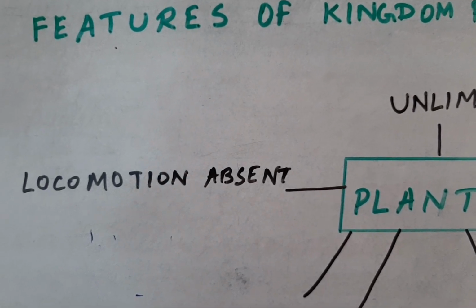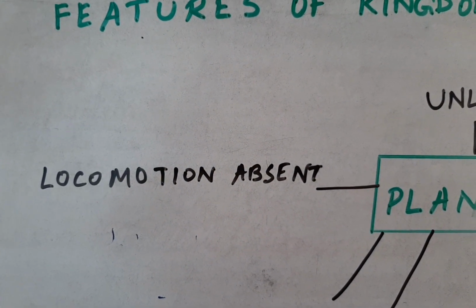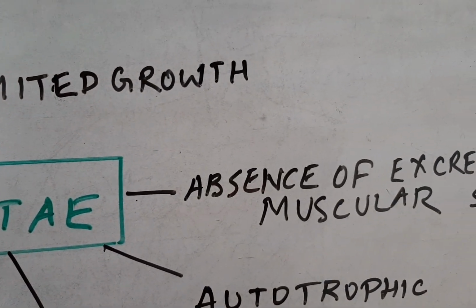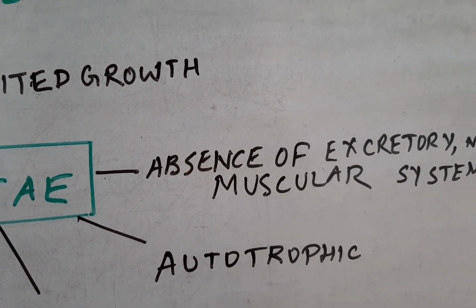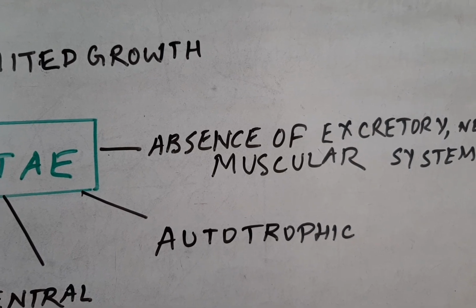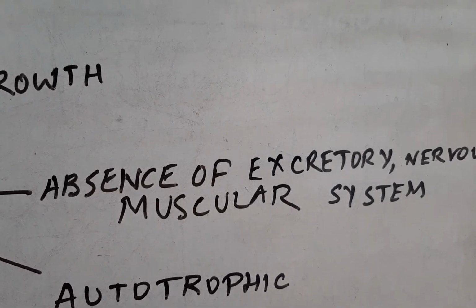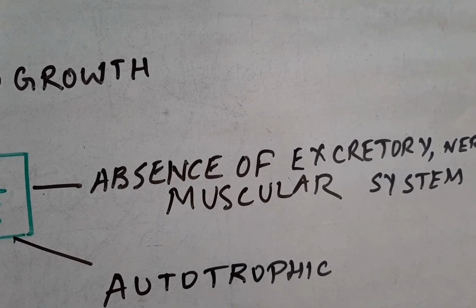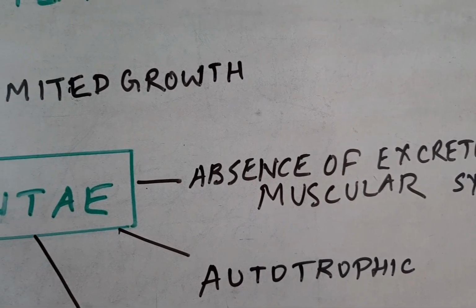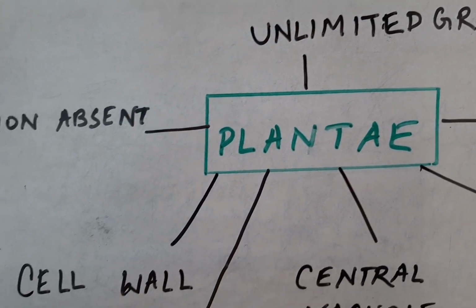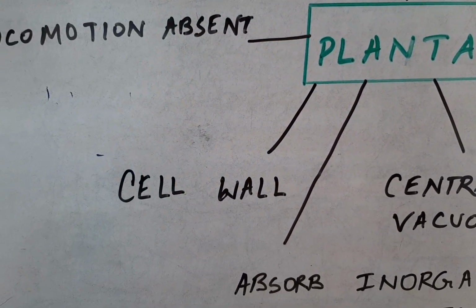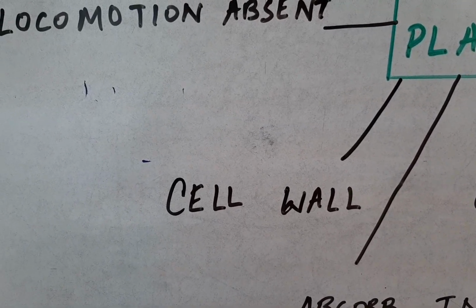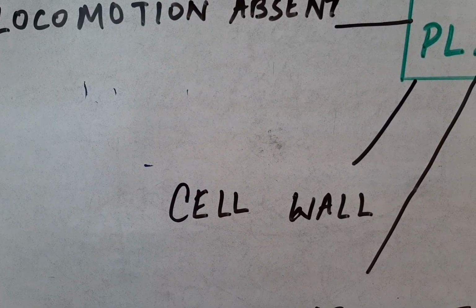Second is locomotion is absent. They cannot perform locomotion as they lack the various types of organ systems that we animals have. They do not have a muscular system for locomotion. They neither have a nervous system nor any excretory system. Even they do not have any sense organs like animals possess. Next come the other features as proposed by Linnaeus in his two kingdom classification, which is very important, that is the presence of cell wall in plants.